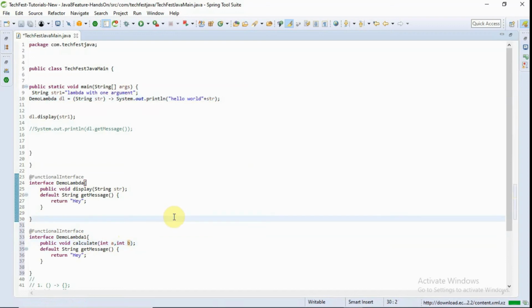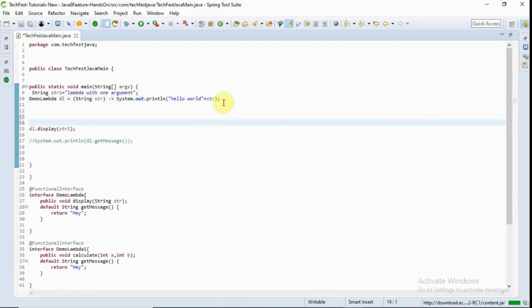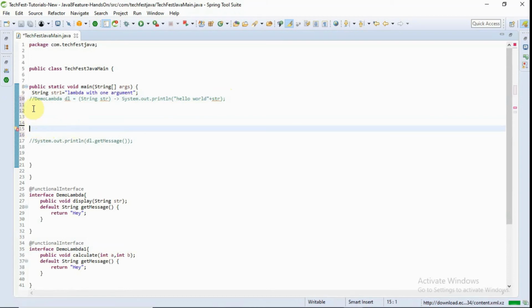In the lambda expression I am commenting out the earlier statement, not required. We have seen the no-argument lambda expression, and the one-argument lambda expression. Now we are going to see the multiple-argument lambda expression.